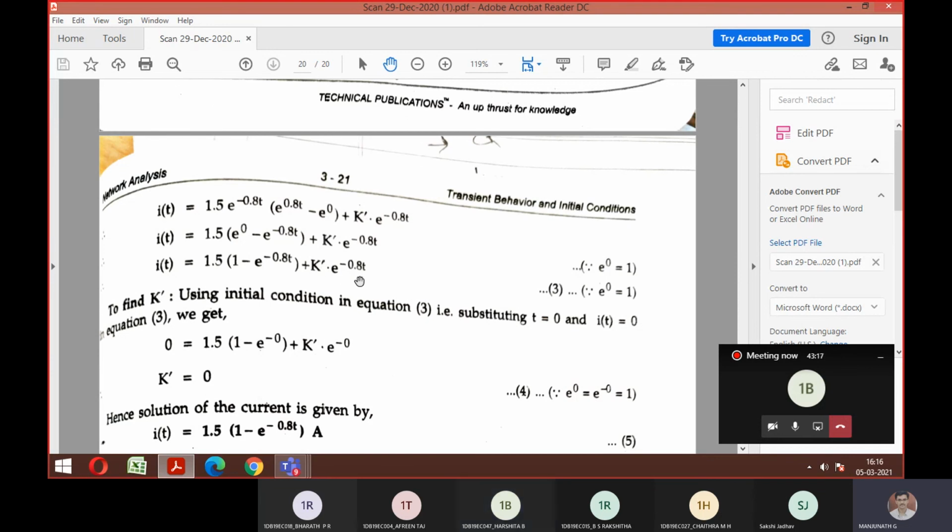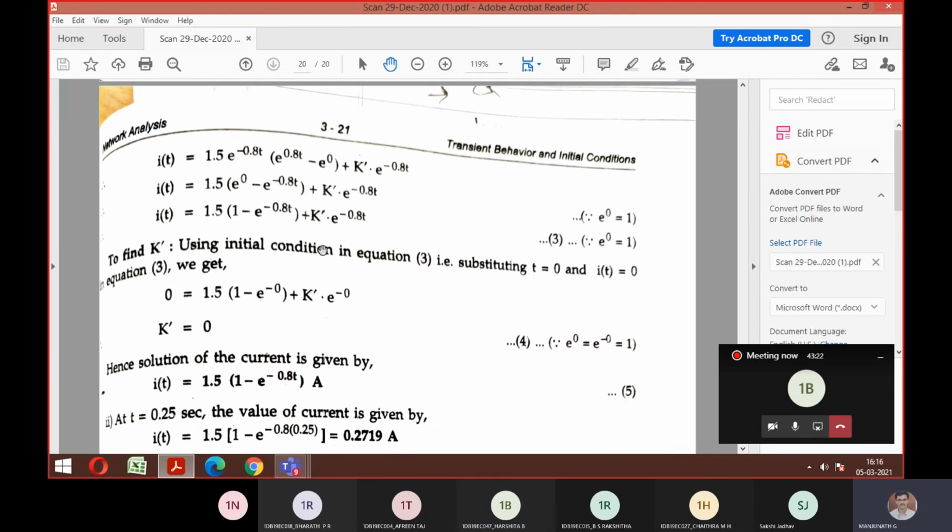So now you can look at in the equation, there is something called an arbitrary constant. Can you see the arbitrary constant k dash? At the beginning of the derivation, I hope I told you how to find the k constant value. Do you remember? Yes, sir. What I told is you need to consider the assumption t is equal to 0 and current I of t is equal to 0. The same thing has been substituted here. You can see I of t becomes 0 and t becomes 0. So what is left out? Look here. e power 0 is 1. So 1 minus 1 becomes completely 0. So can I claim k dash is equal to 0 only?